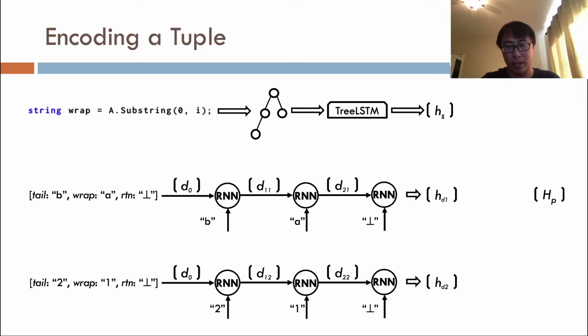Suppose HP is the embedding of the previous tuple. We employ the attention mechanism to compare HS, HD1, and HD2 separately against HP to produce attention weights alpha, beta, and theta. Finally, we take the weighted sum of HS, HD1, and HD2 to produce HC, the embedding of the current tuple in the blended trace.